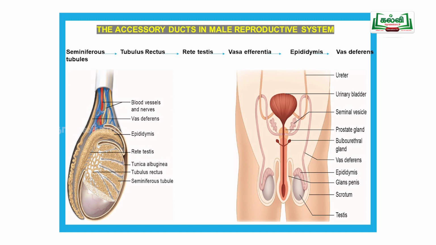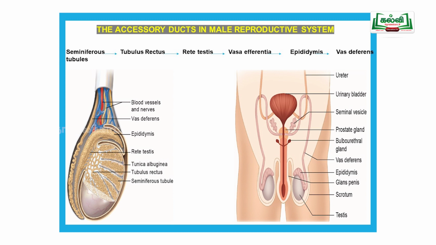So the sperm produced in the seminiferous tubule pass through the tubulus rectus, then the rete testis, then the vasa efferentia. Then the vasa efferentia leads to the epididymis. See the diagram, this region is called the epididymis. From there it moves through the vas deferens. Now the ejaculatory duct comes and joins the urethra. The urethra acts as a common passage for urine as well as sperm, at different times.